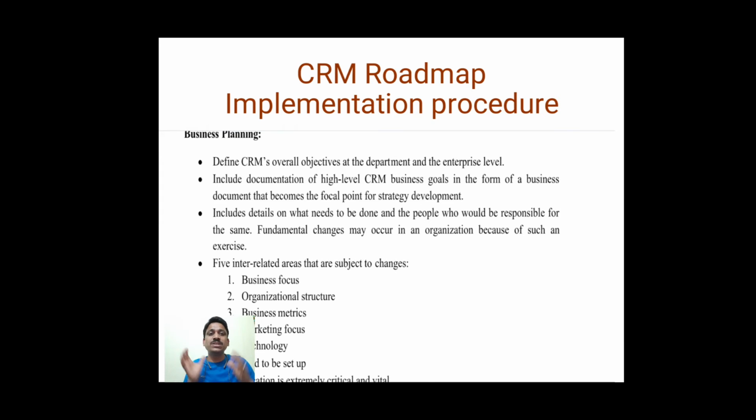All the objectives at department levels should be defined, and also the overall enterprise objectives should be defined, and include the documentation of high-level CRM business goals in the form of a business document that becomes the focal point for the strategy development, right?